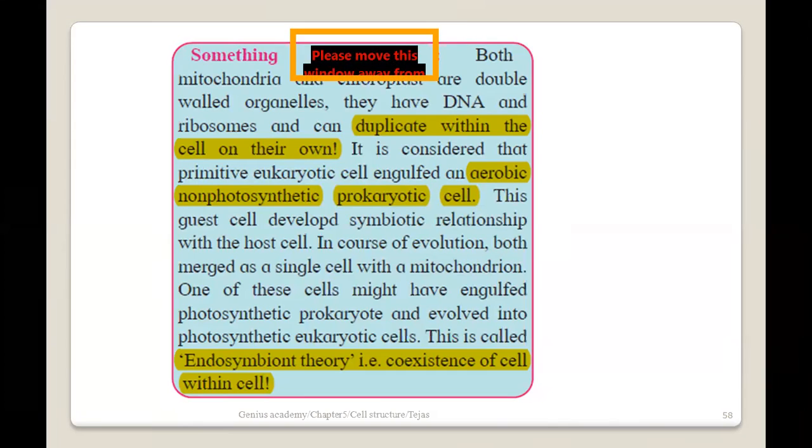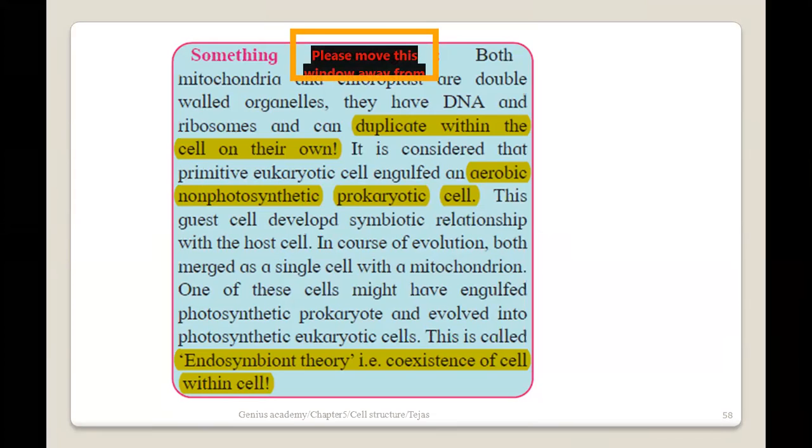Semi-autonomous मतलब few things they can do by their own, but for few things they still are dependent on the nuclear DNA जहाँ से उनको control होता है. And self-replicating because they can replicate by their own. They are not really dependent on any other system or any other process for replication. तो वो खुद को replicate कर सकते हैं. That's why they are called semi-autonomous and self-replicating. Okay. Now, why do they have this typical 70S ribosome and circular DNA?